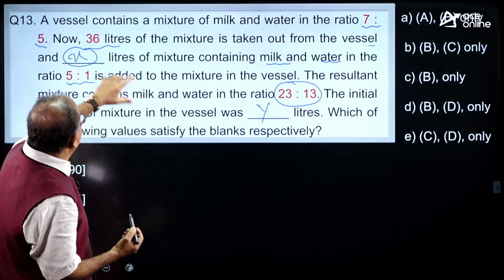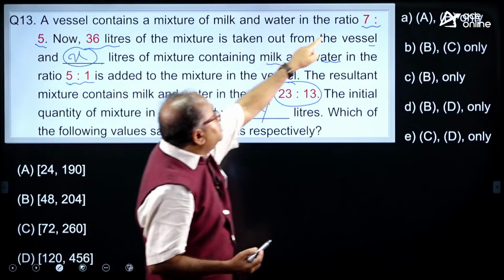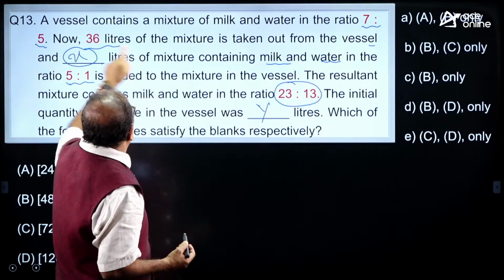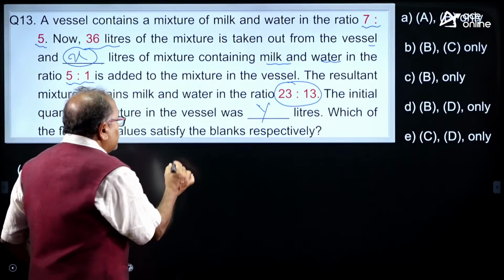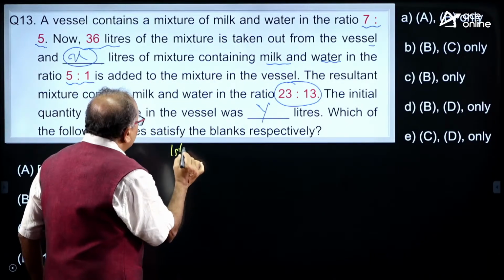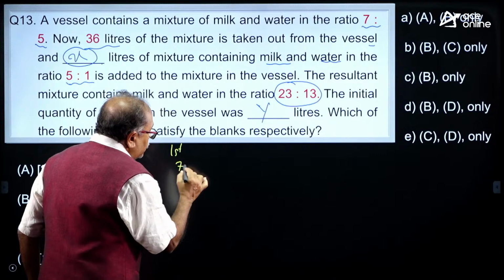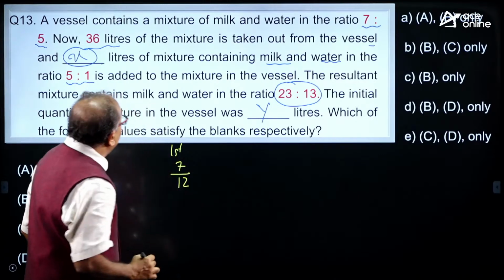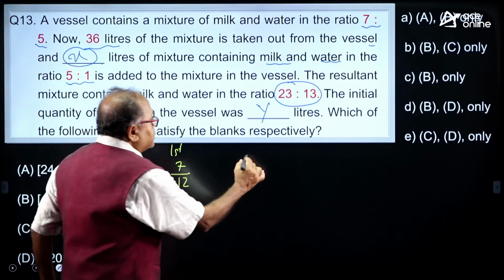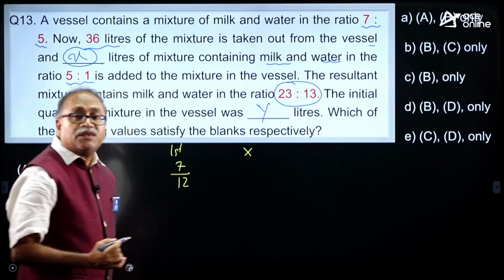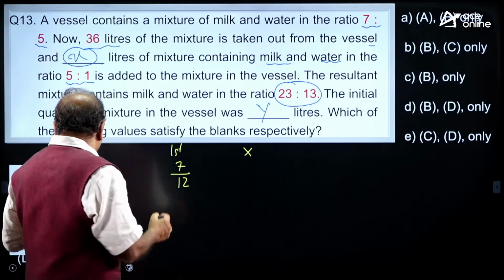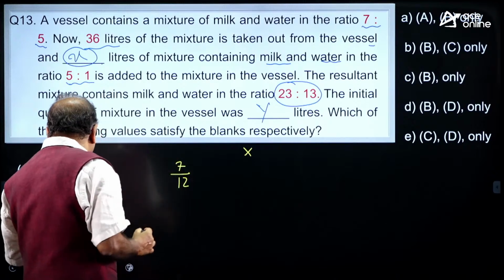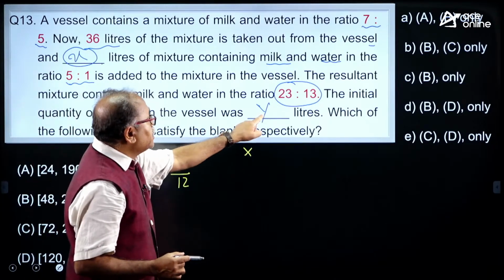Here the initial one is 7:5. The milk is 7 part out of 12 parts. So the first one is 7 part out of 12 part, and here is the x. Please remember that the first one is y.